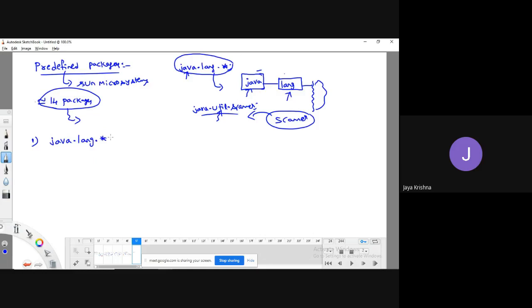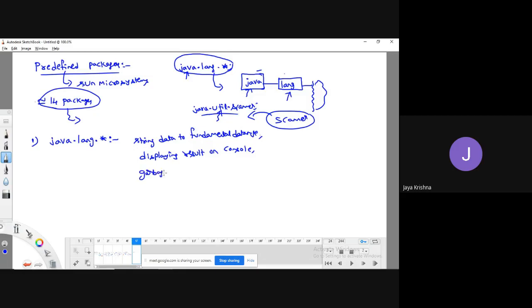Even though we are not writing it in our Java program, the system implicitly imports this package because it is a basic package: java.lang.*. It is used to convert string data to fundamental data types, to display results on the console, and for things like the garbage collector.